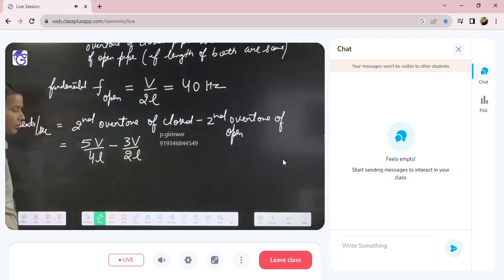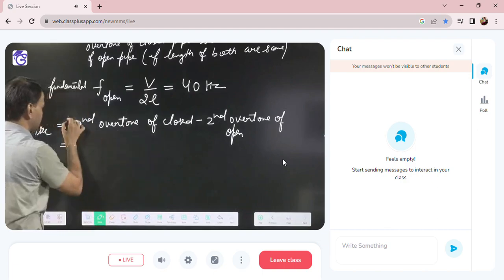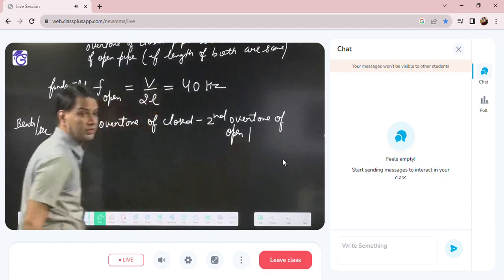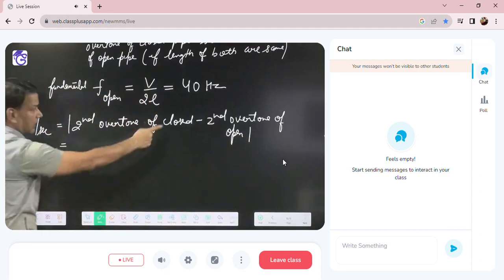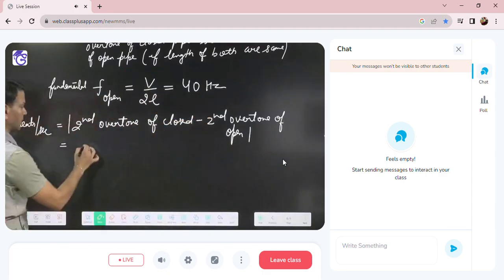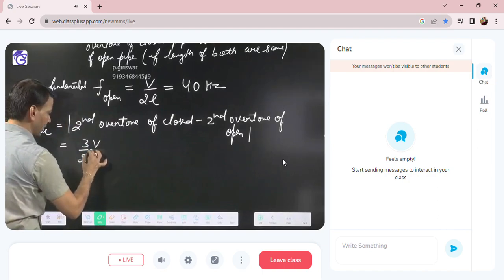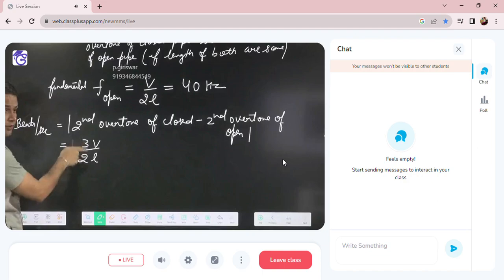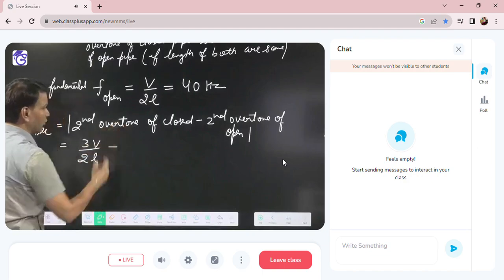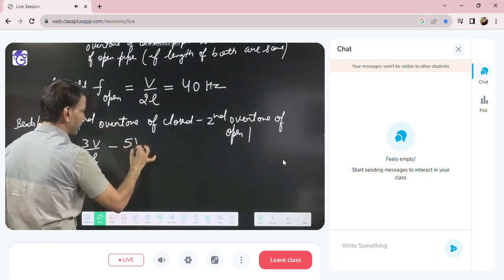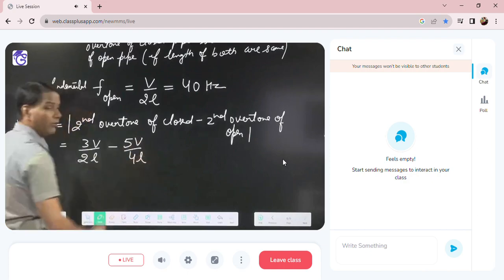So we have to reverse that. Basically we take the modulus, because we don't know which one is more. The third harmonic of open will be more, that is 3V by 2L, minus the fifth harmonic of closed, 5V by 4L.